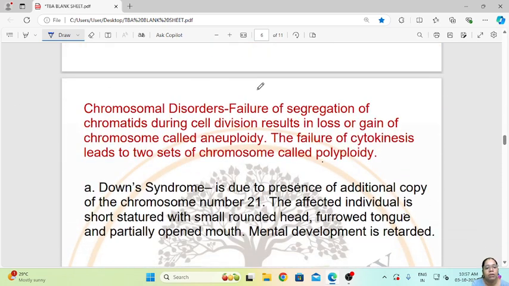Now we will see chromosomal disorders, the last part of the chapter. Failure of segregation of chromatids during cell division results in loss or gain of a chromosome, called aneuploidy, and failure of cytokinesis leads to two sets of chromosomes, called polyploidy. So basically, during cell division the chromosomes also divide, and failure in the division causes these chromosomal disorders in human beings.